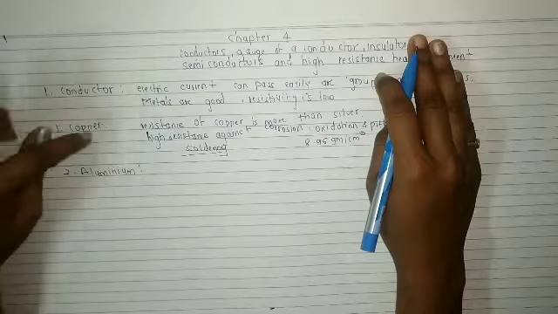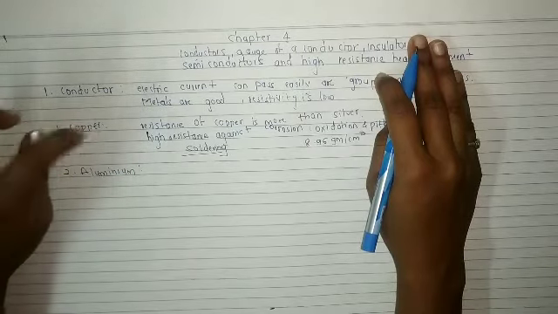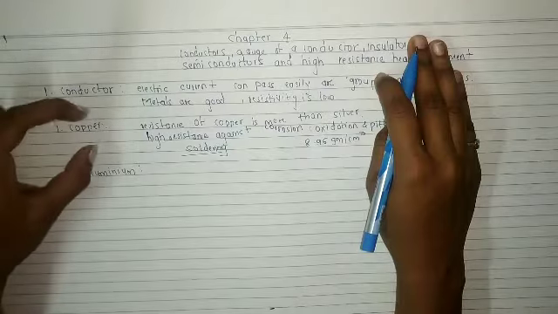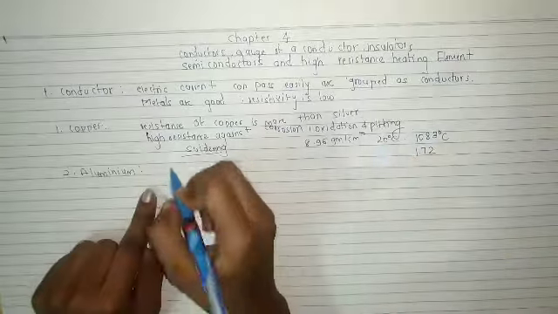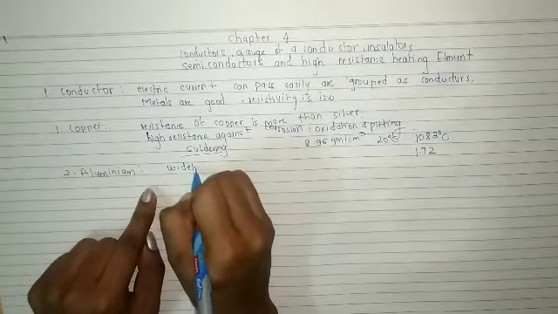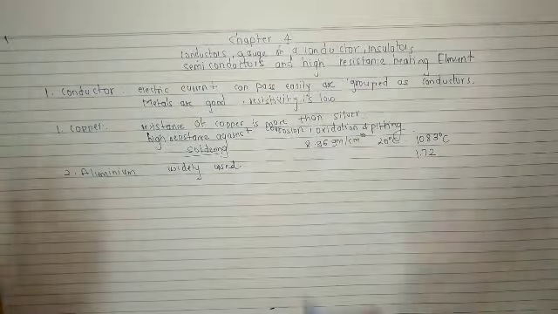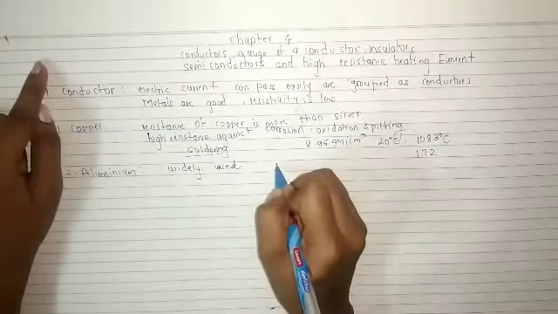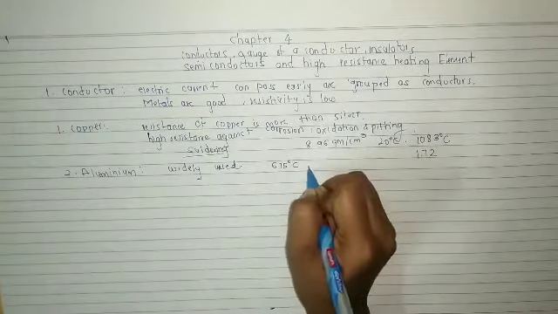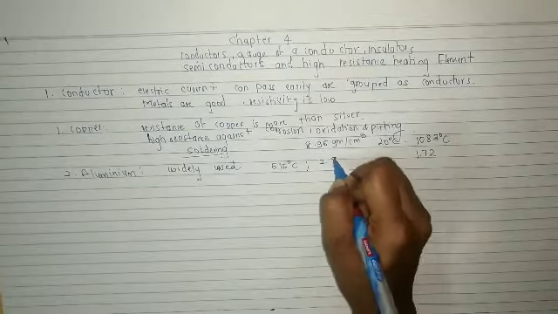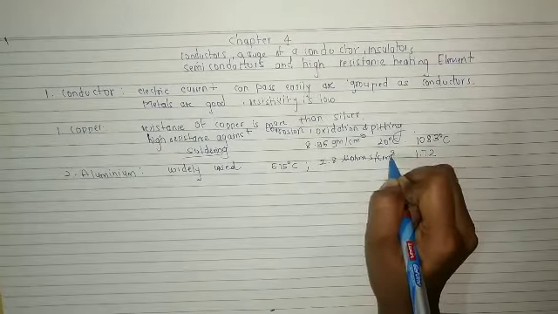Nowadays there is shortage of copper. So copper has a shortage and it is becoming very costlier, means the price of copper is more. So aluminium is widely used. Melting point of aluminium is 675 degrees Celsius. Resistivity is 2.8 microohms per centimeter cube.